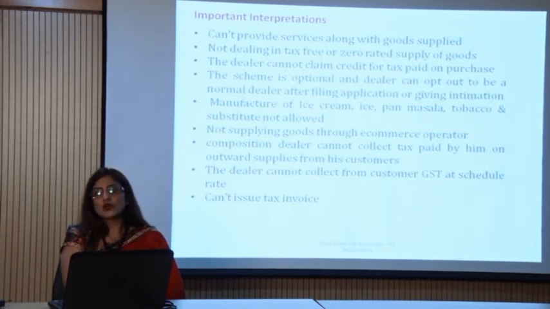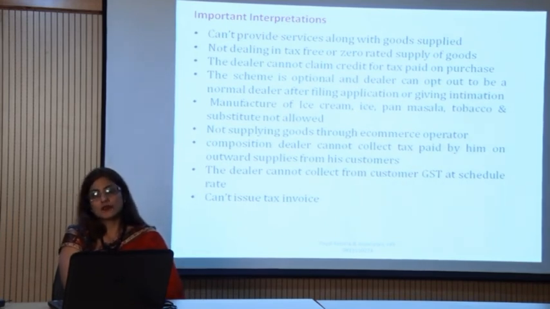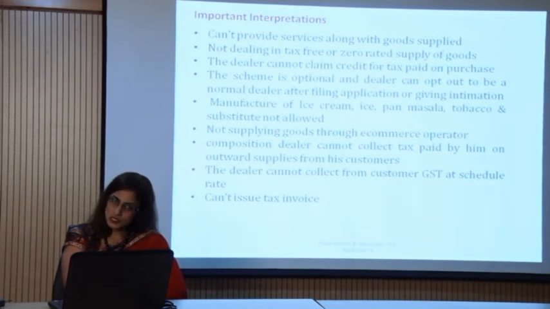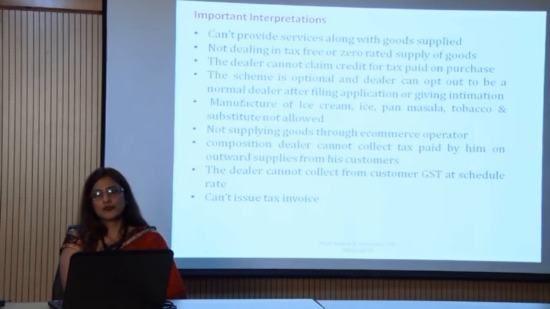Many times they are also the manufacturer of ice creams, and they are selling that ice cream in their restaurants. If they are doing such an activity, at that time they are not allowed to take the composition scheme, although they are defined as a restaurant. So, this point too they have to consider before taking the composition scheme.